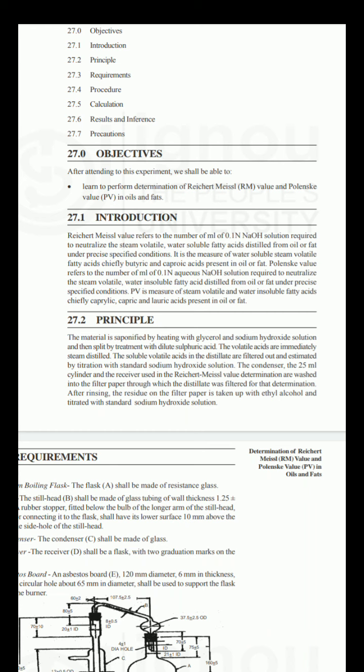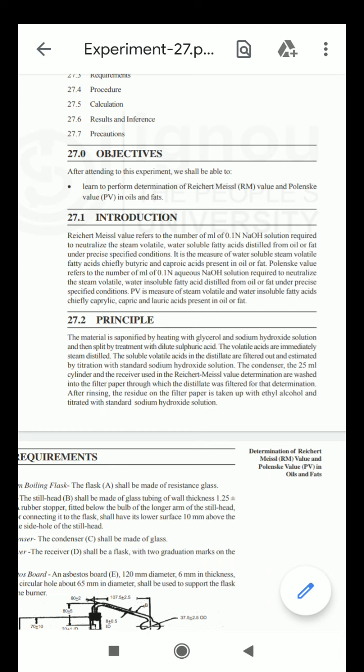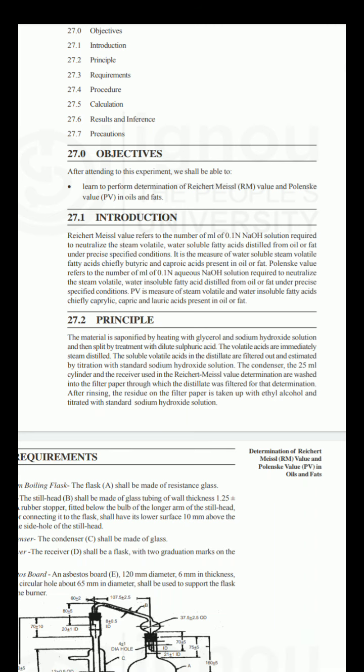In the oil or fat sample there are volatile fatty acids present. So this Reichert-Meissl value is particularly designed to calculate volatile, water soluble fatty acids. That means those compounds in the fat or oil that have the property to volatilize, fatty acids which are water soluble. This value is nothing but the Reichert-Meissl value.